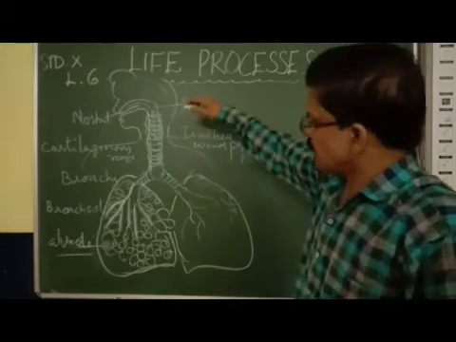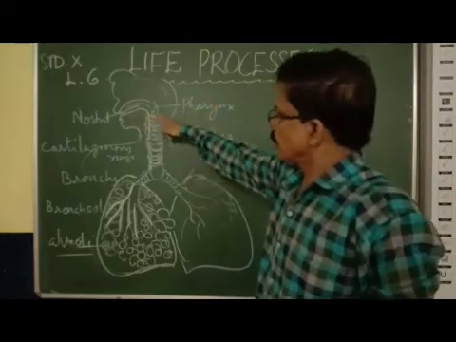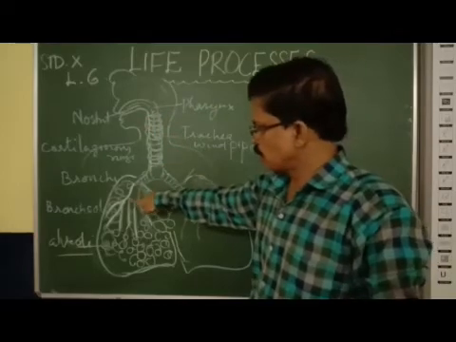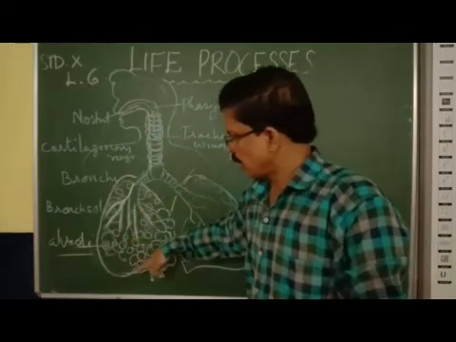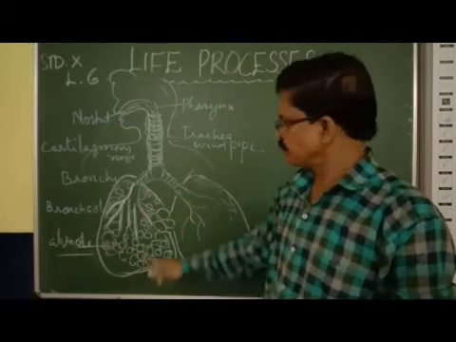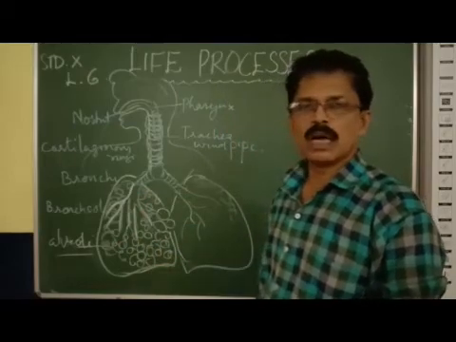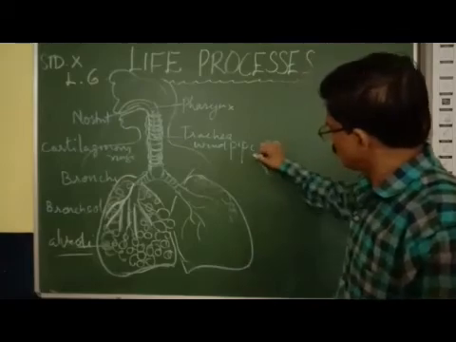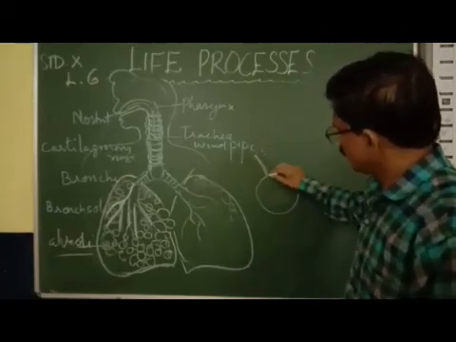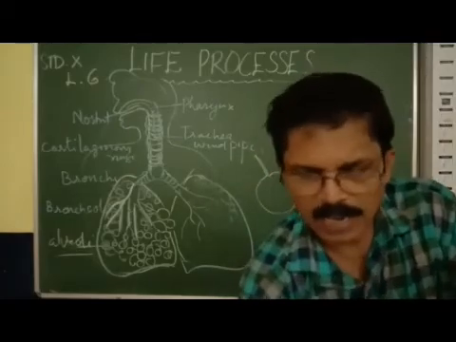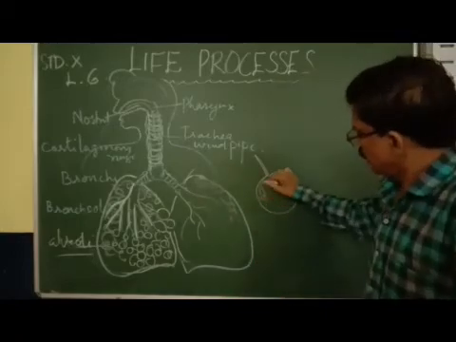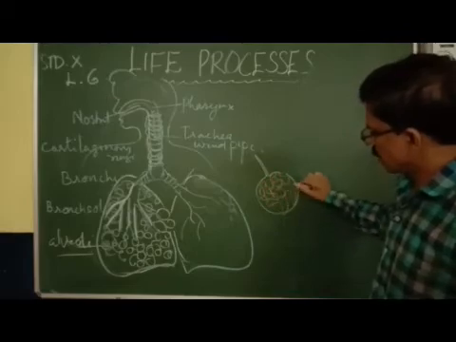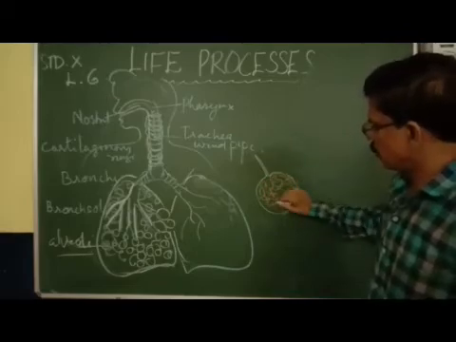So we can start from the nostril, the air passes through the trachea, then bronchi, then bronchiole, and ultimately the air reaches the alveoli or air sacs. The air sacs contain an extensive supply of blood vessels.